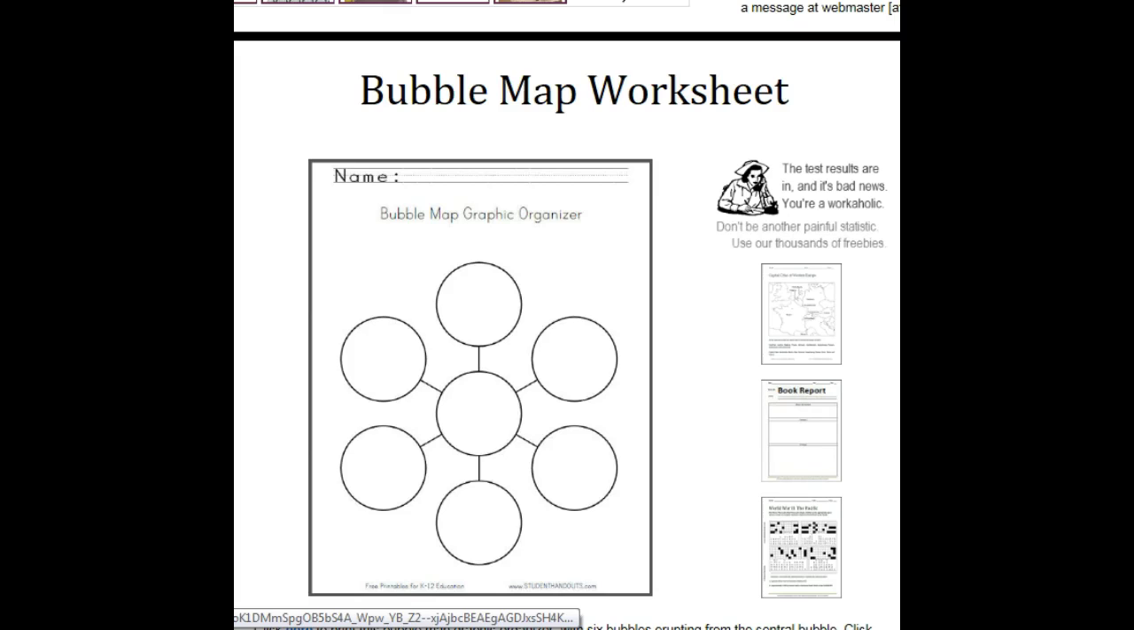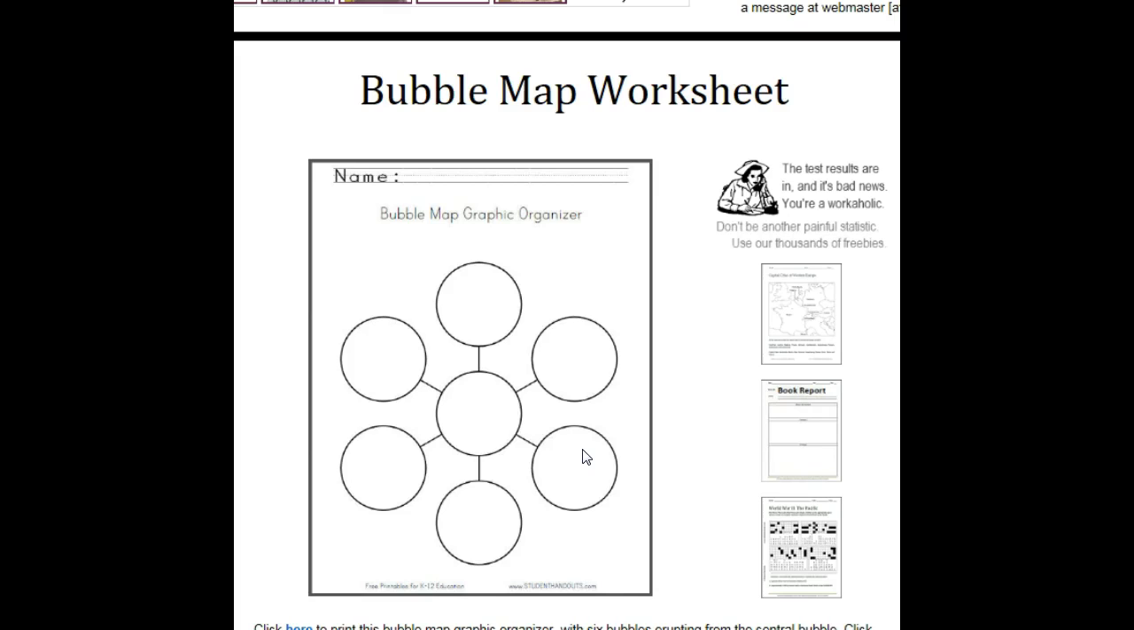For today, I'd like you to fill out this bubble map, and in the middle of your bubble map, your student will be able to put the word countries or continents, and then around the bubble map, they will be able to write all of the different places that we went on our virtual field trip. So you could put Australia and Europe, Africa, and so on.